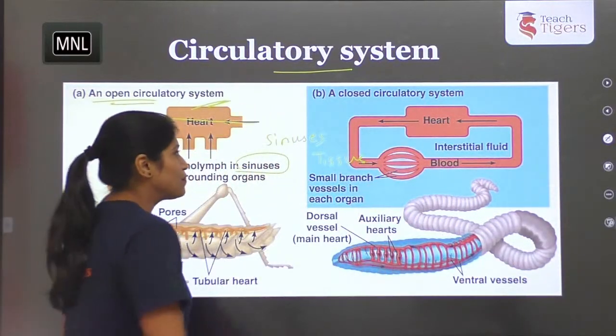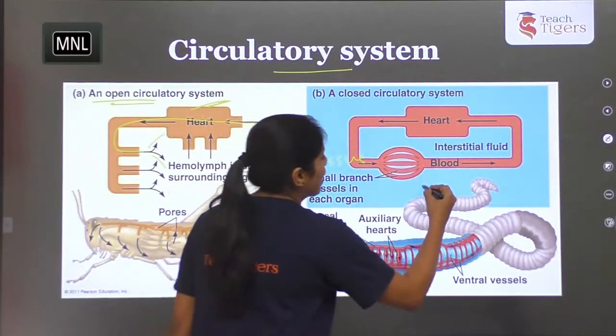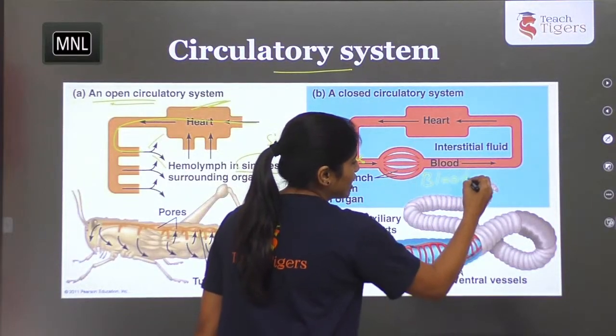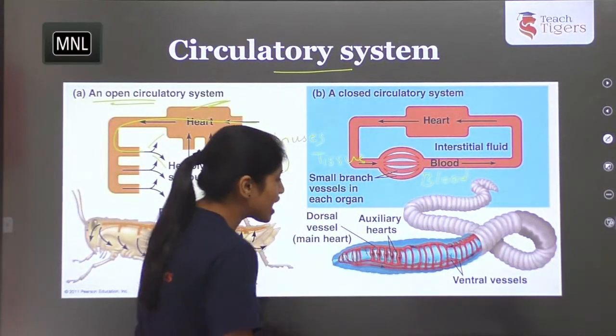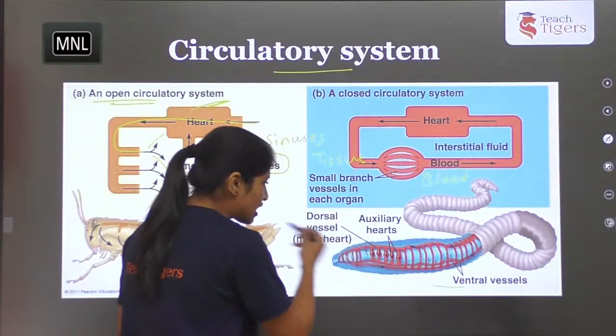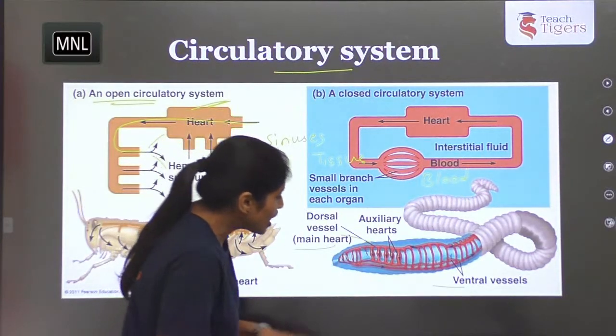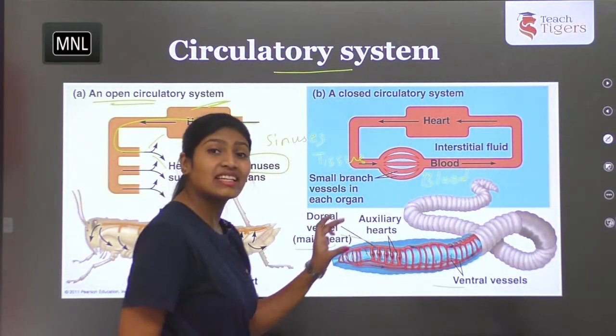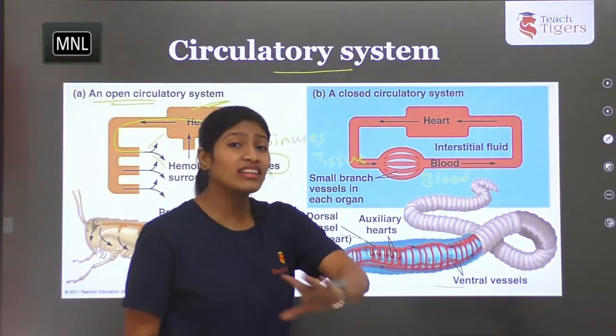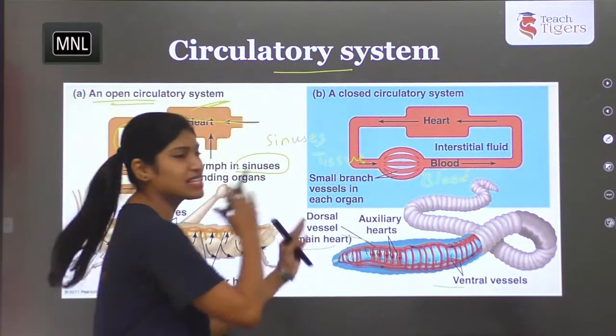Whereas the closed type is confined to blood capillaries. You can see here there are ventral vessels, auxiliary hearts and dorsal vessels, where the entire blood flows inside the capillaries and vessels but not in the spaces. This is the basic difference.